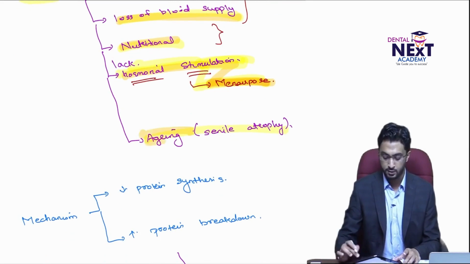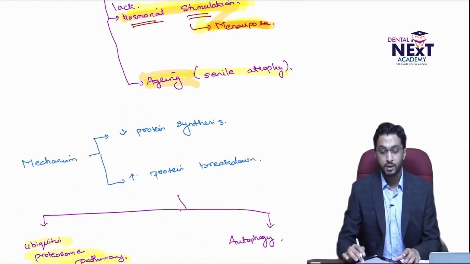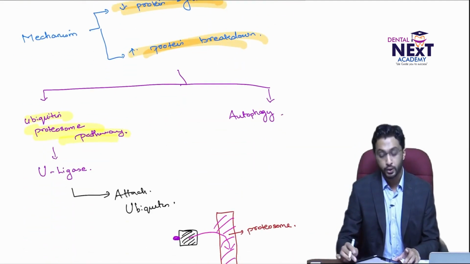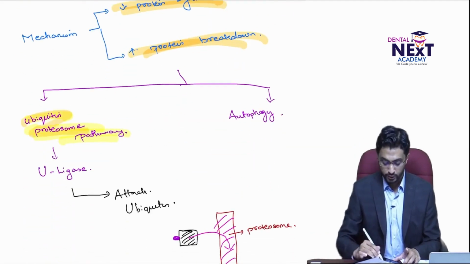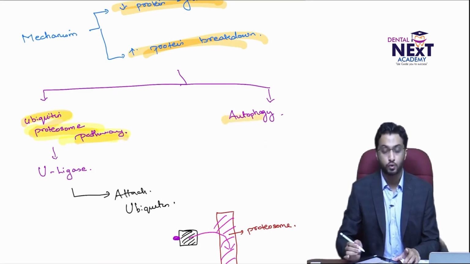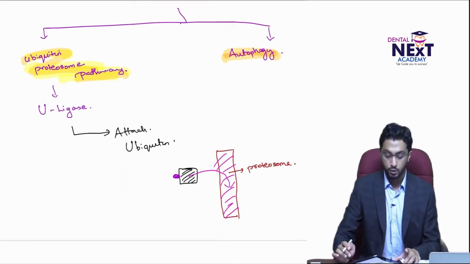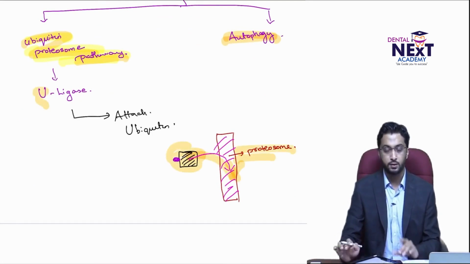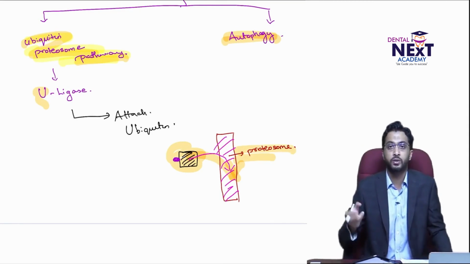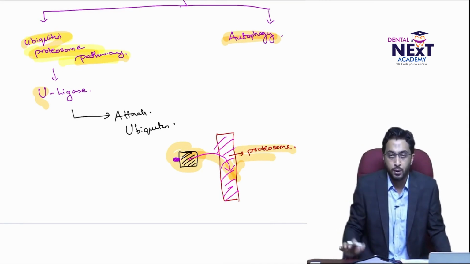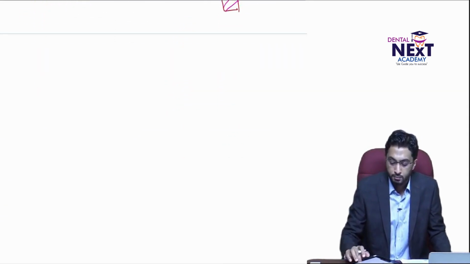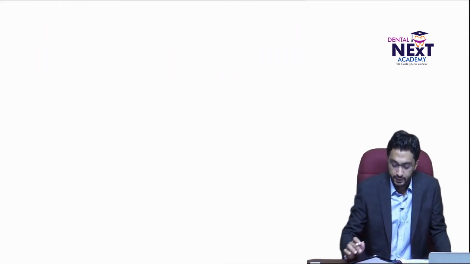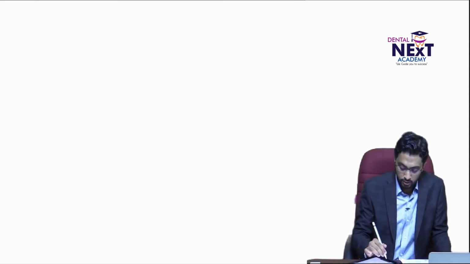It's a physiologic mechanism. Another is aging. Now, two mechanisms: one is decreased protein synthesis, other is increased protein breakdown. For increased protein breakdown, there is something known as the ubiquitin proteasome pathway, and there is another mechanism called autophagy. Here ubiquitin is attached to a protein and it is digested by the proteasome. The proteasome is an organelle which helps in the digestion of abnormal proteins. So this is about atrophy.